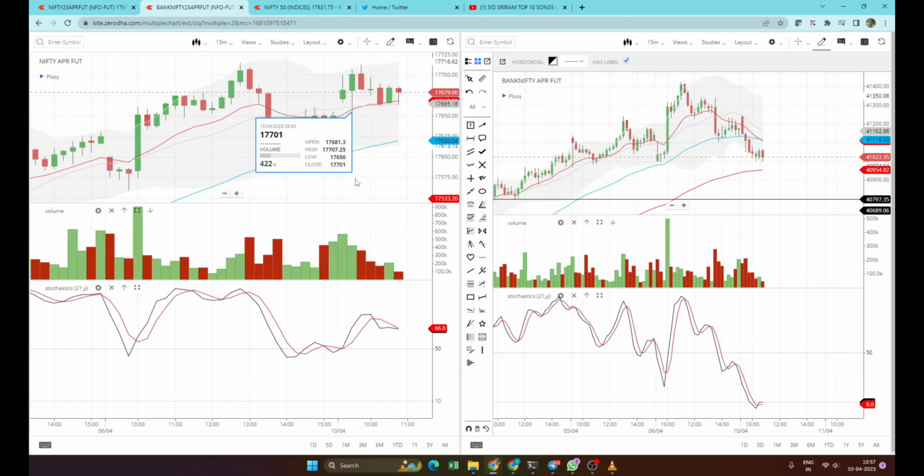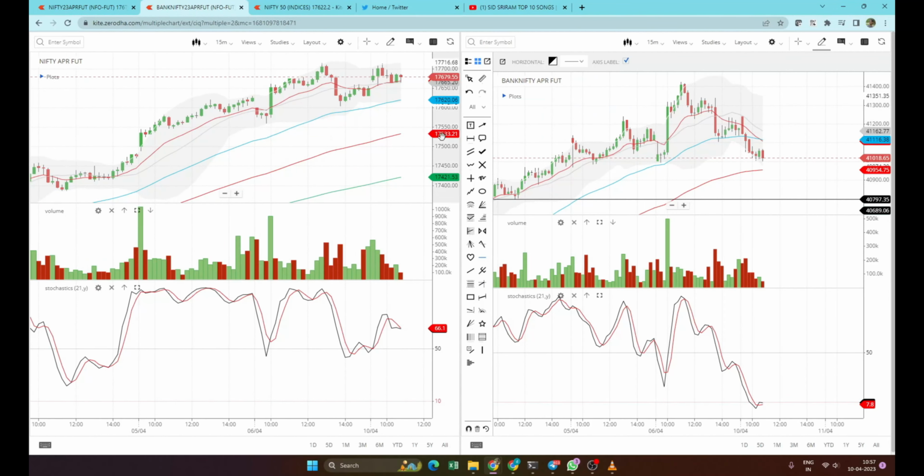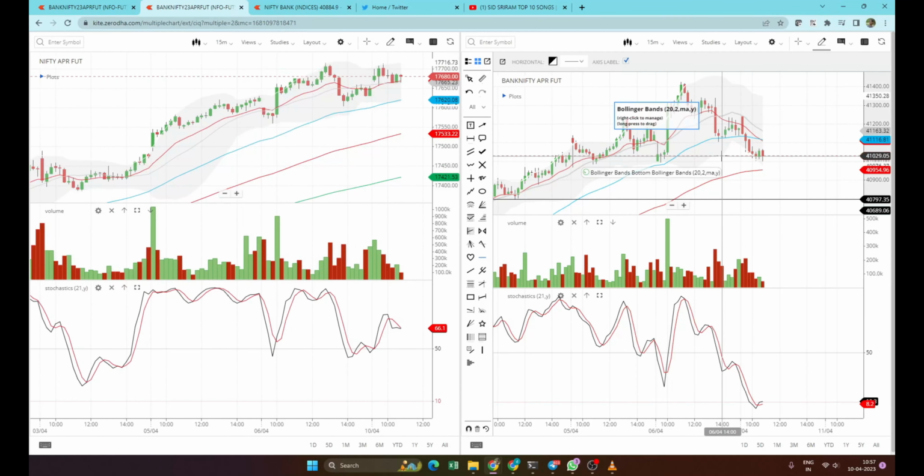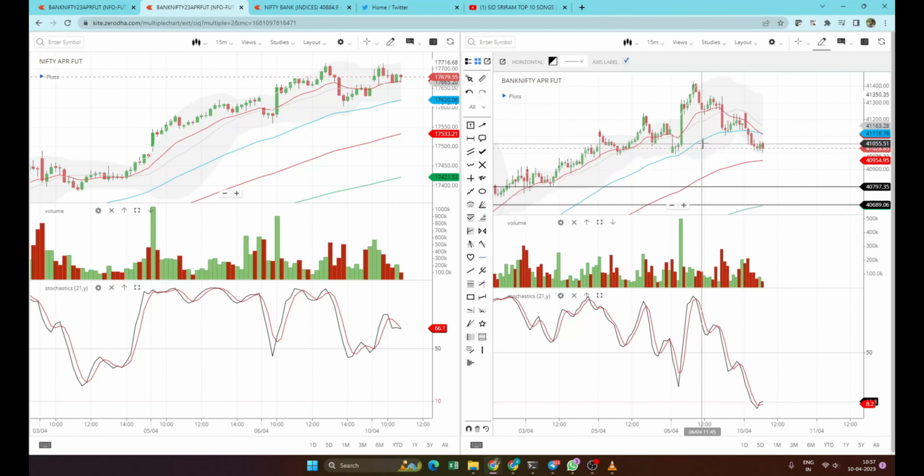If I look at the 15 minutes time frame, I do not see anything in the Nifty, and it's still a strong uptrend, but Bank Nifty is slightly showing a negative, and it is making small higher lows, and we are at the lower zone of the stochastic. So probably a reversal would come in 15 minutes here today.